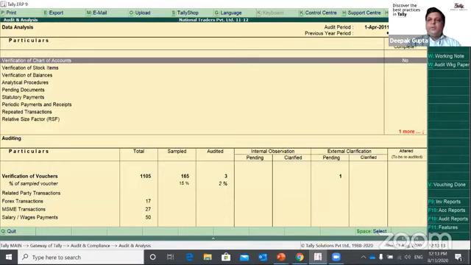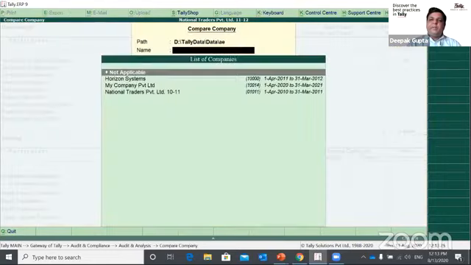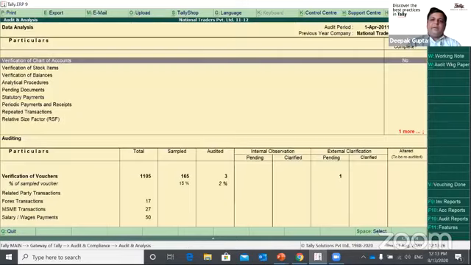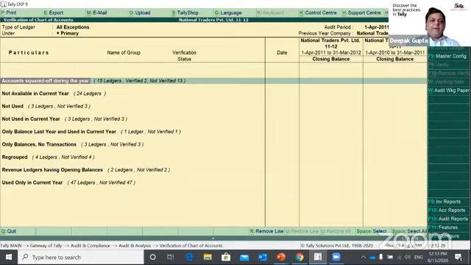So let's see. Before starting that, we need to add the company which we need to compare with. Currently we are in 11-12, which is the audit period, and we'll be comparing the company with 10-11. So if I enter verification of chart of accounts, Tally will automatically give you some categories of analysis on the basis of your data.